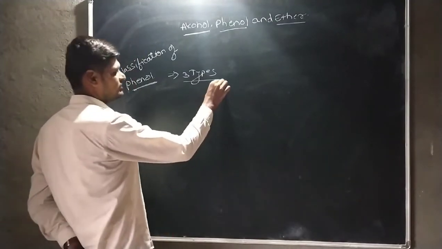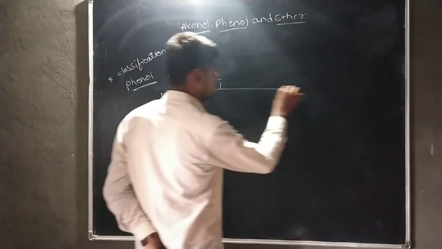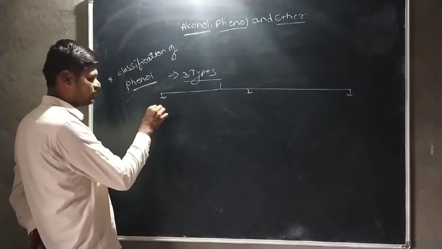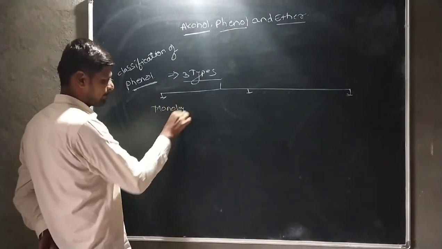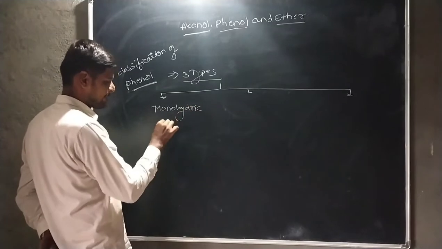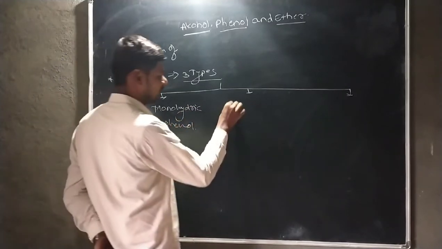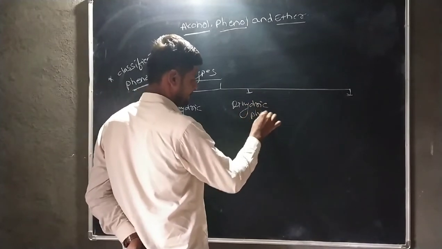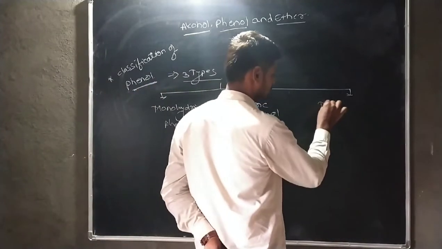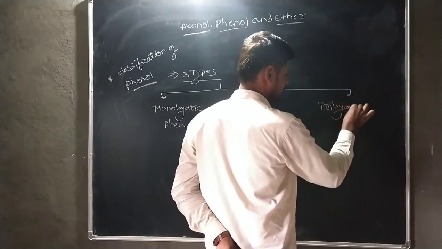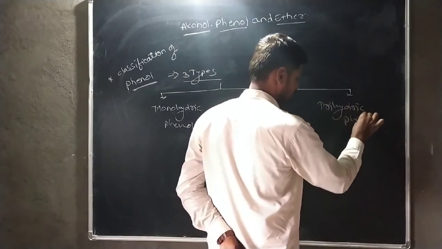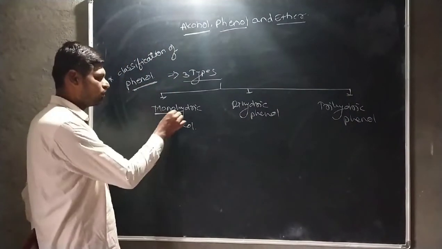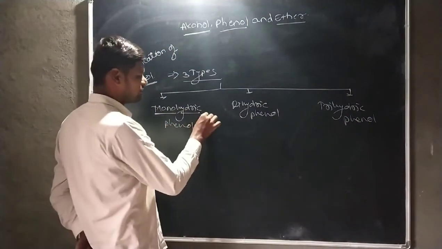These three types: first one is monohydric, second one is dihydric and third one is trihydric phenol. Mono means single, hydric means OH group.